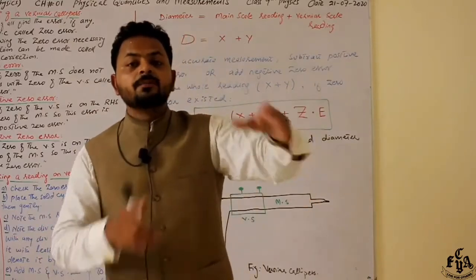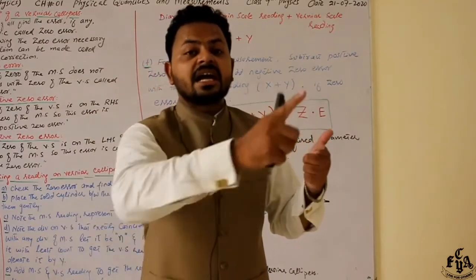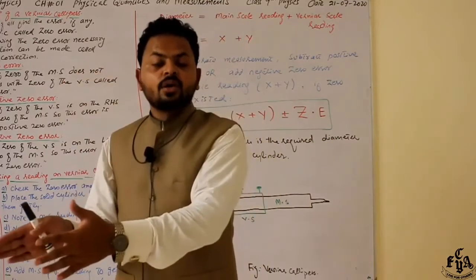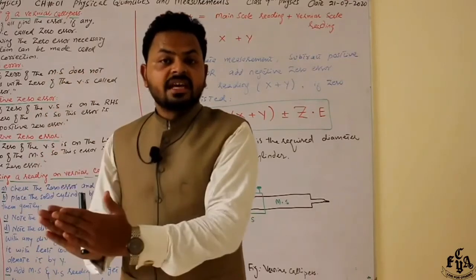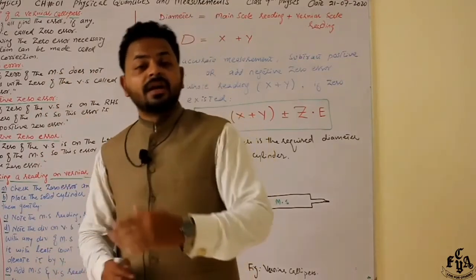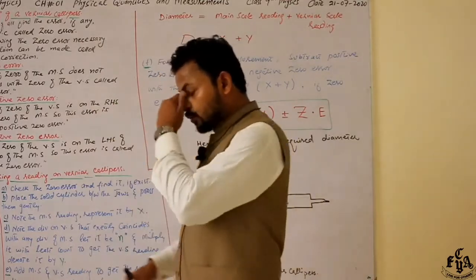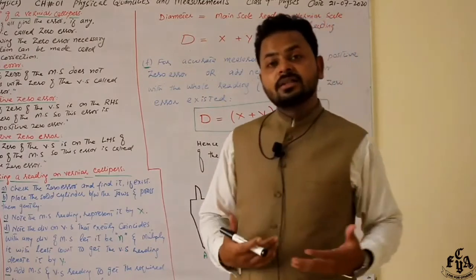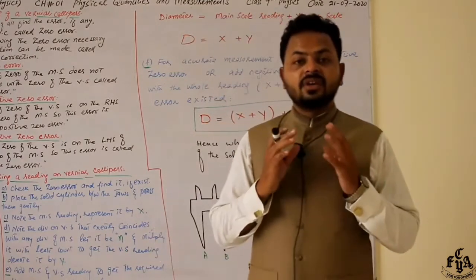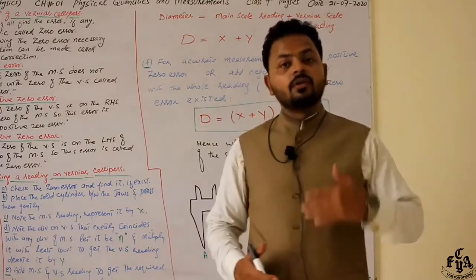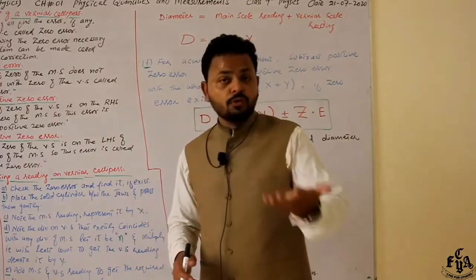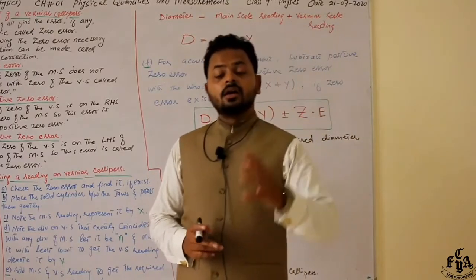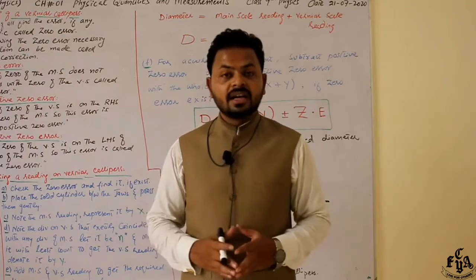In positive zero error, zero of the main scale is towards the right side of the zero of the vernier scale. In negative zero error, zero of the vernier scale is on the left side of the zero of the main scale. These were the two kinds of error, and how we take the reading, we have done it very easily. Look, first of all, find whether there is any zero error or not. If there is any error, first of all fix it. Then take a solid cylinder and place it between the jaws of the vernier calipers.